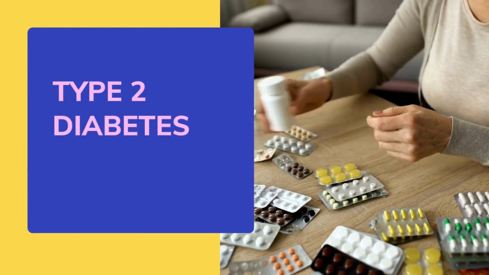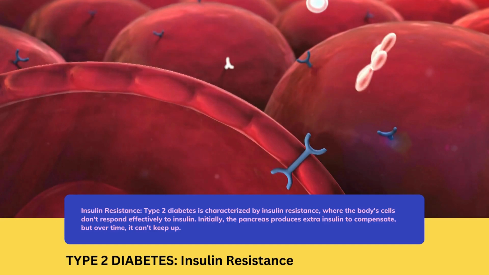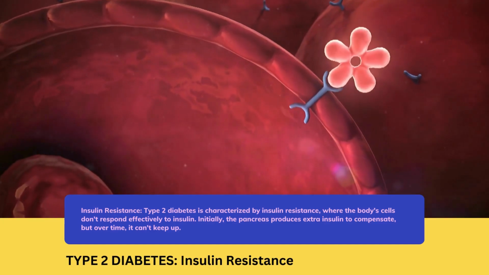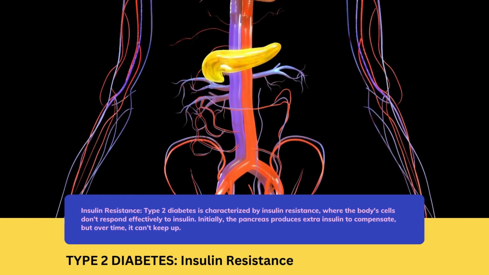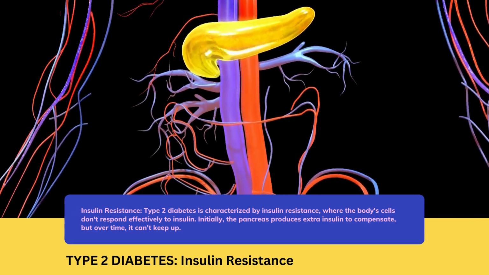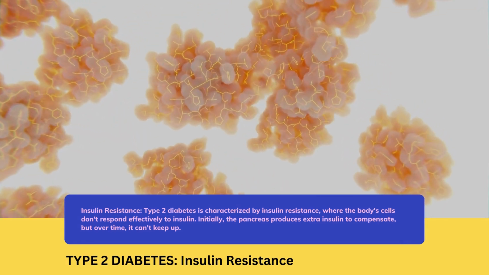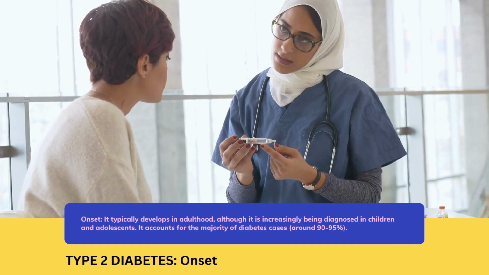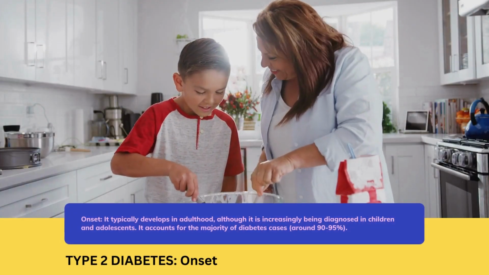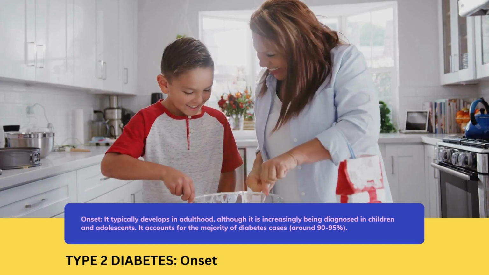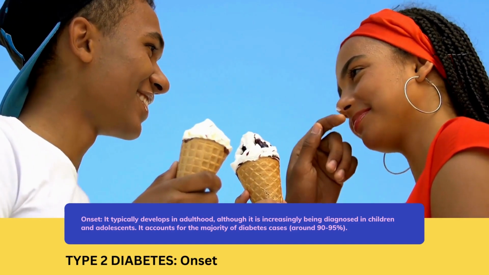Type 2 diabetes. Insulin resistance. Type 2 diabetes is characterized by insulin resistance, where the body's cells don't respond effectively to insulin. Initially, the pancreas produces extra insulin to compensate, but over time, it can't keep up. Onset. It typically develops in adulthood, although it is increasingly being diagnosed in children and adolescents. It accounts for the majority of diabetes cases, around 90 to 95%.